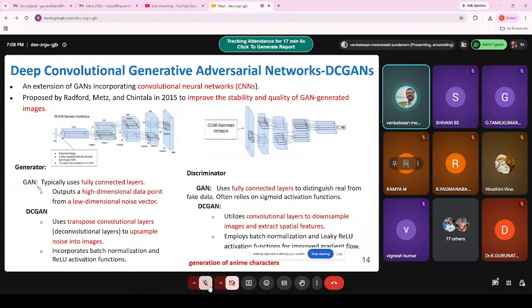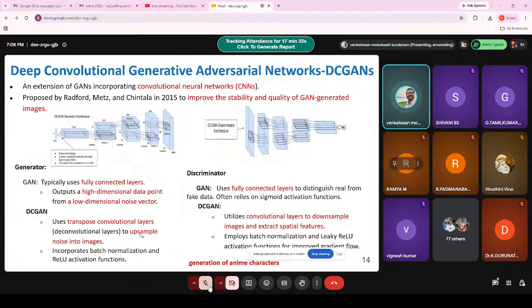In DC GAN, transpose convolution layers are used instead of fully connected layers, to upsample noise into images. So the noise is given as the input, and you want to convert that noise into an image. Instead of using the normal convolution layer, you use a transpose convolution layer, or you can call it a deconvolution layer.